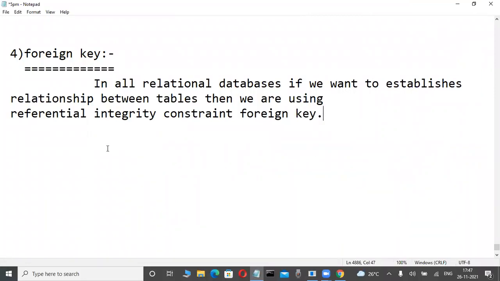Here, one table's foreign key must belong to another table's primary key, and also these primary key and foreign key columns must belong to the same data type. That is most powerful. Write it.